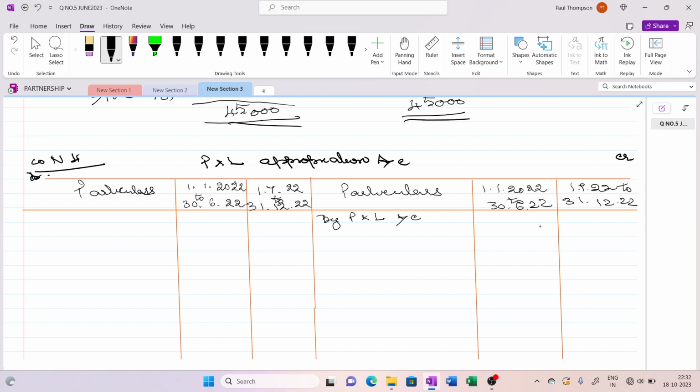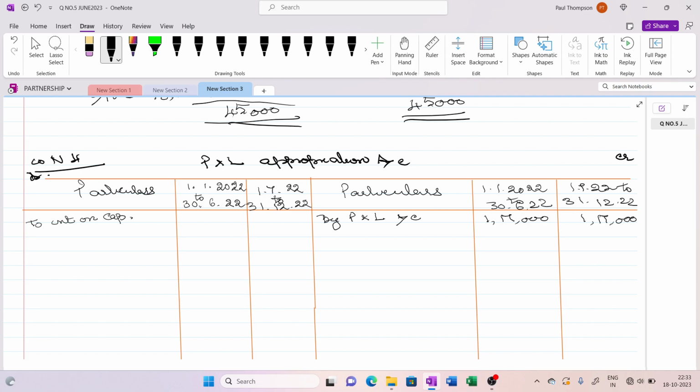The profit I am distributing in two areas, just dividing it, 2,34,000. I am dividing it into two, that is 1,17,000 for this period and 1,17,000 for the remaining period, taking it into just two halves. Now first we are going to give interest on capital. Interest on capital is provided at the rate of 12% per annum.